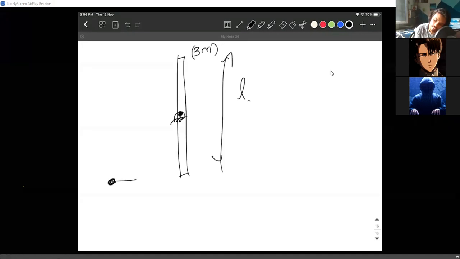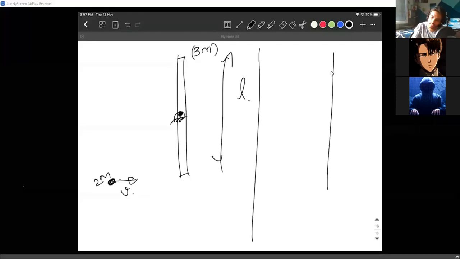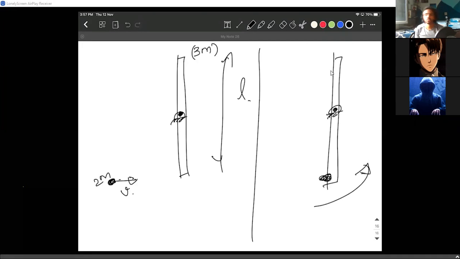One particle of mass 2m comes with velocity v. Once it comes here and after collision, it sticks to this and they move combinedly. What is the new angular velocity? They rotate with an angular velocity omega. Tell me the answer. Try to give me the answer as quickly as possible.